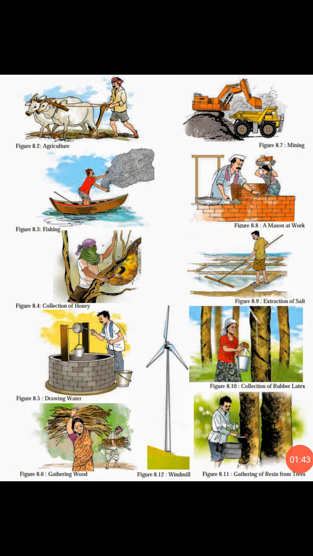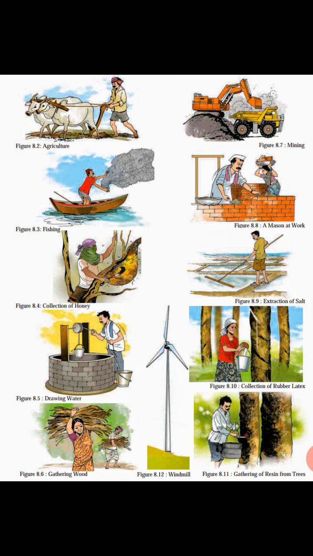After that, in the next point we learned about the use of some natural resources depending upon our needs. As you can see, figure number 8.2, agriculture. From agriculture we get food, right? So here which natural resources were used? Can you tell, students? Natural resources like land, soil, then animals also we saw, right? So man was using natural resources for our basic need, food, right?